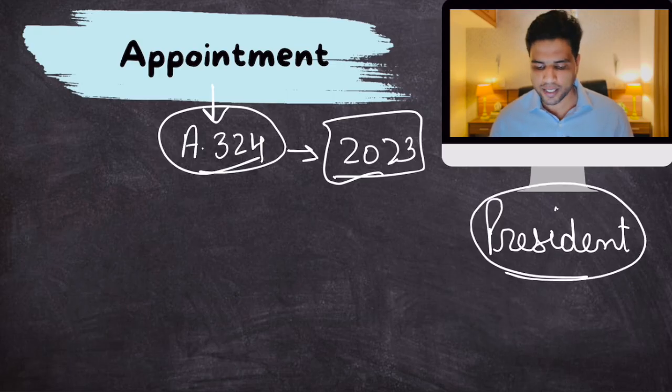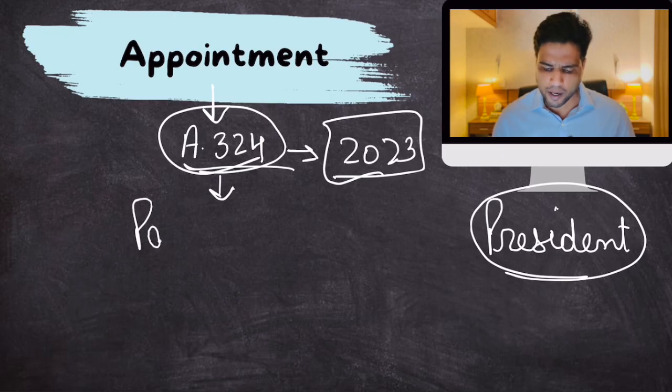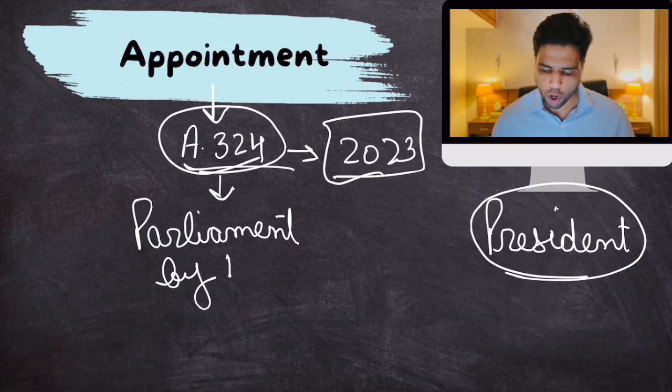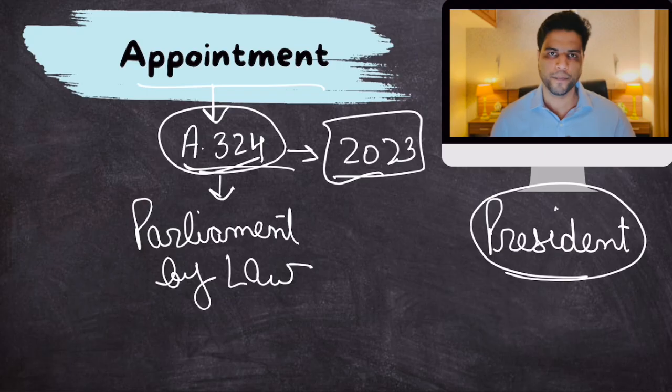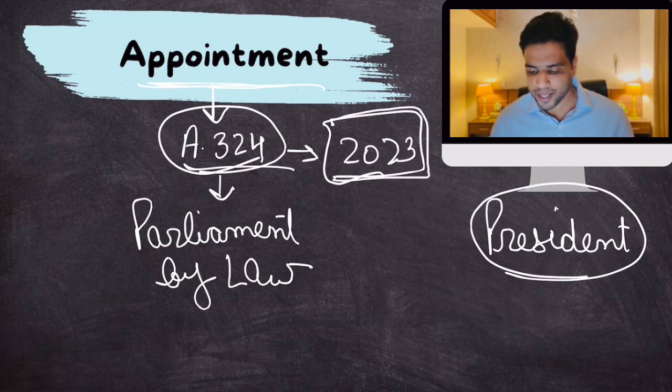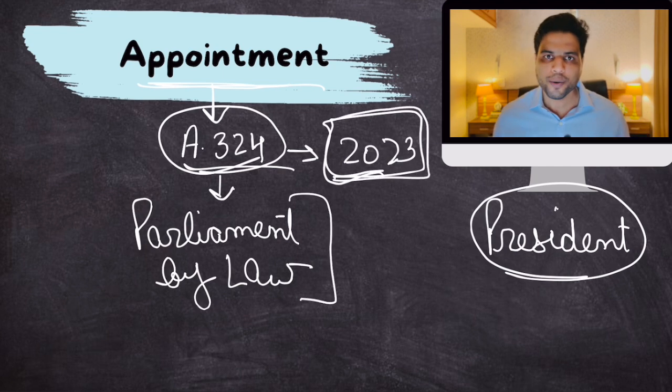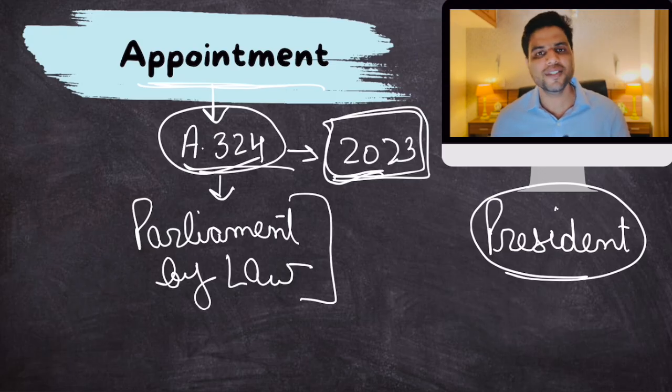Article 324 says that the election commissioners shall be appointed by the president, but also that Parliament by law can regulate this entire process of appointment. Until 2023, Parliament did not make any law. That is why election commissioners in India were appointed by the president.